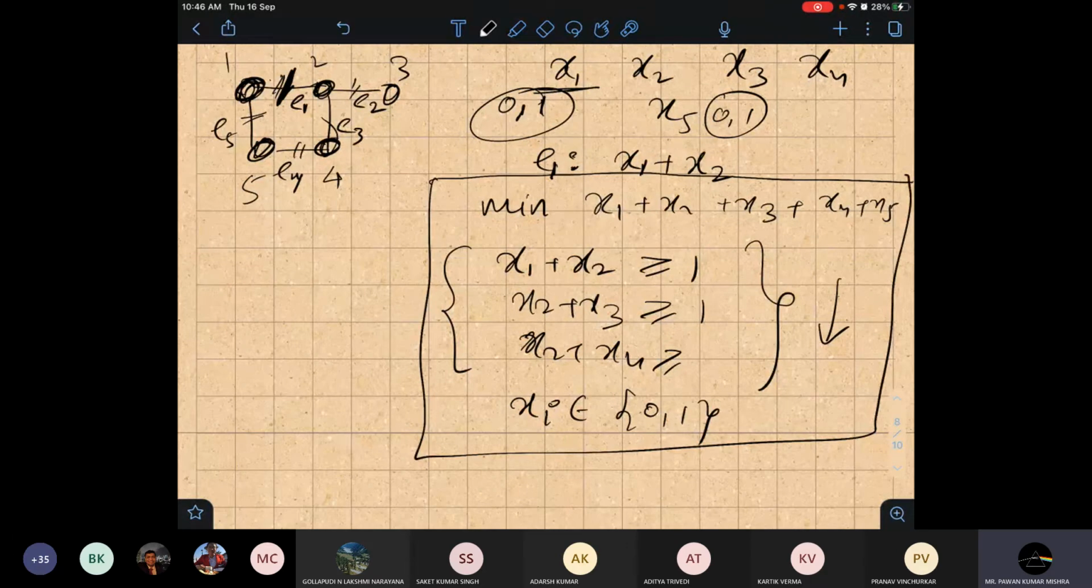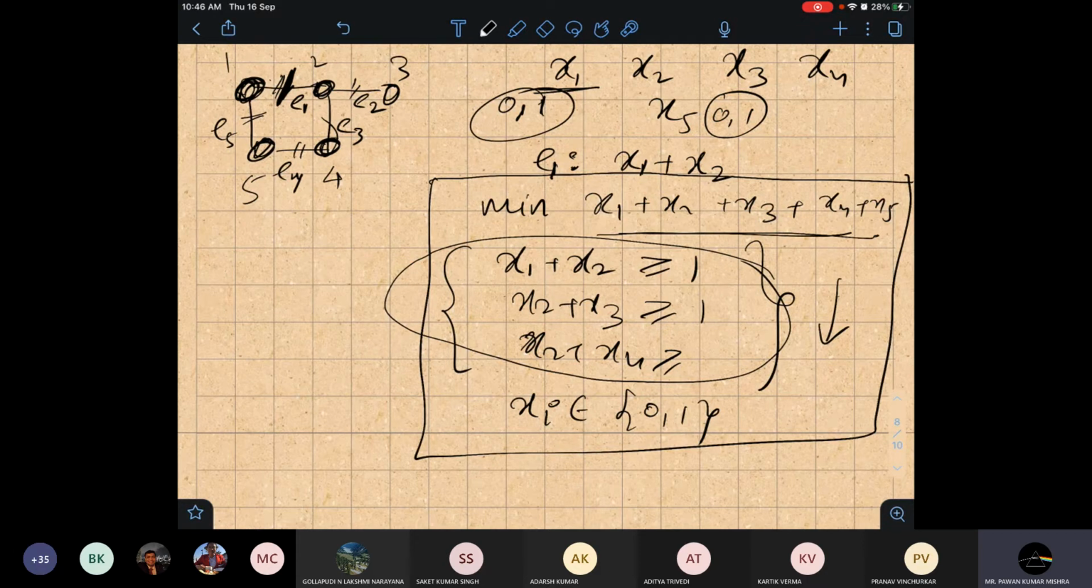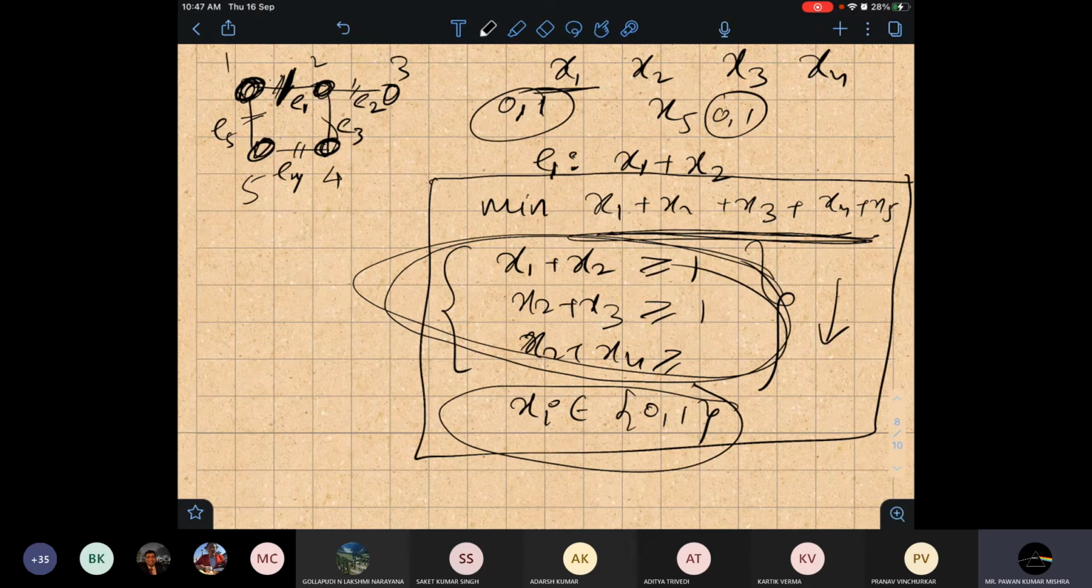See, our goal is to find xi values, and these values are either 0 or 1. We have to pick these values in such a way that the inequalities for all edges are satisfied. Okay, and at the same time we want to minimize this sum also. So there are 3 things going on here. Each value should be between 0 and 1, and we have to satisfy these inequalities. And at the same time we have to find the minimum value of the summation of xi. This is a simple ILP for vertex cover.